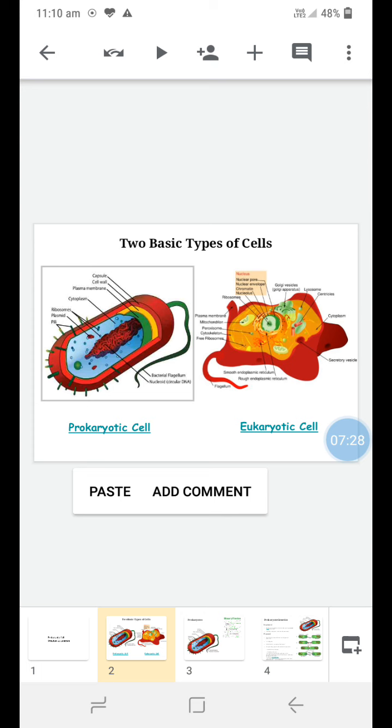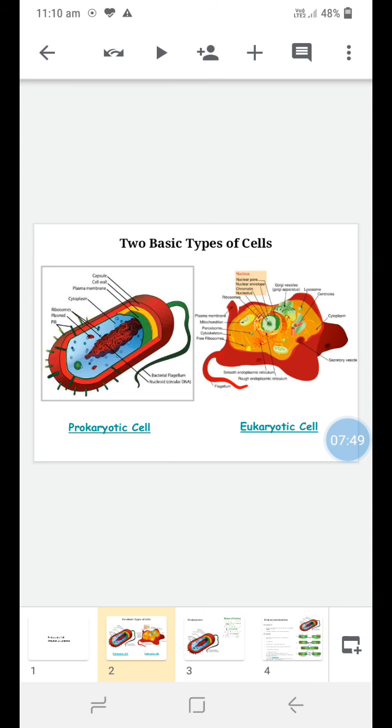The second most important criterion is that molecules which are lipophilic in nature will easily cross this plasma membrane, and those molecules which are hydrophilic face difficulty in crossing the plasma membrane barrier, because if you see